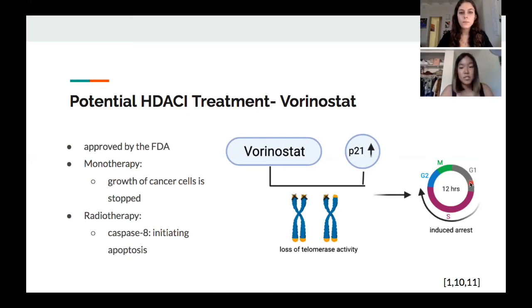Vorinostat in combination with current forms of treatment is currently being studied as a potential treatment for non-small cell lung cancer. And as a radiotherapy, vorinostat can work by activating caspase 8, which is a cysteine protease responsible for initiating apoptotic signaling pathways. As it increases ionizing radiation sensitivity, it has the potential to improve efficiency in radiotherapy.